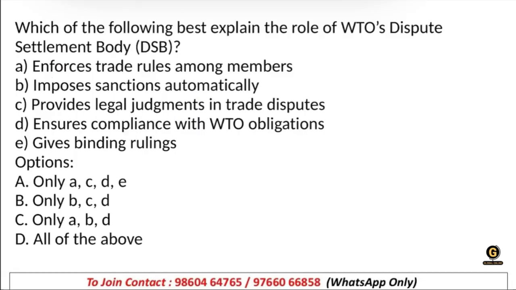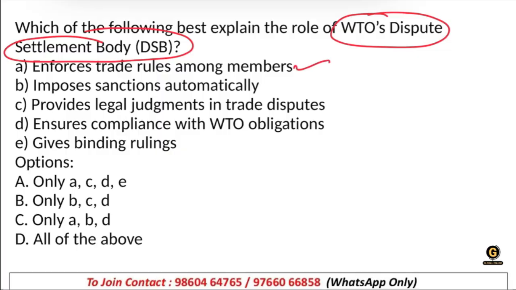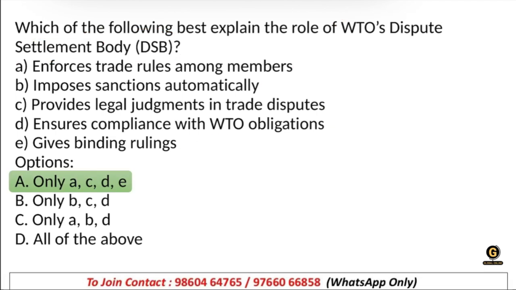Okay. Which of the following best explains the role of WTO's Dispute Settlement Body? This is really very important. This question can be asked in the examination, right? A. Enforces trade rules among members, B. imposes sanctions automatically, C. provides legal judgment in trade disputes, D. ensures compliance with WTO obligations, or E. gives binding rulings. The right answer is option A, C, D, E.